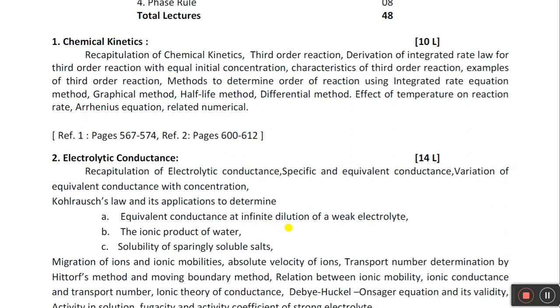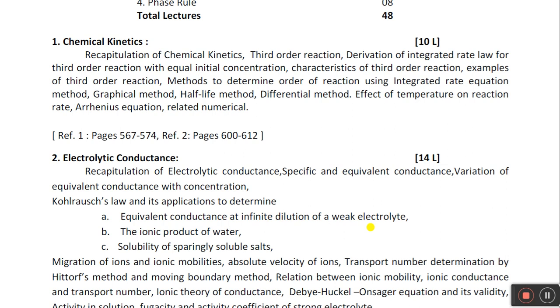At infinite dilution, what is happening to your weak electrolyte? Weak means the electrolyte which dissociates in less amount or partially; such an electrolyte is called a weak electrolyte. So at infinite dilution, when you take a large amount of solvent, all the weak electrolyte molecules get completely dissociated.